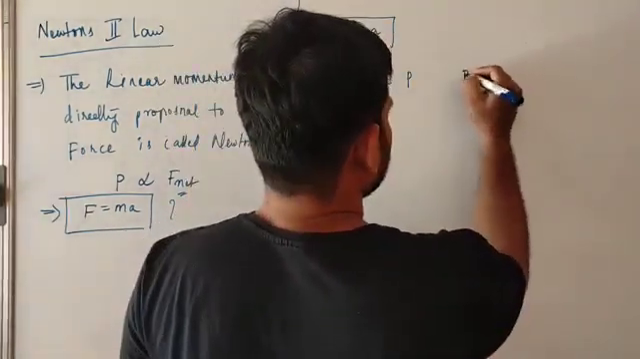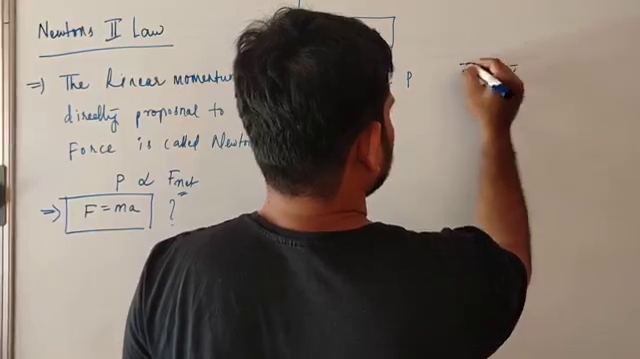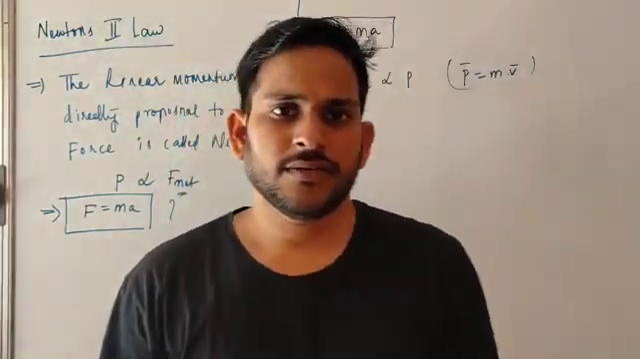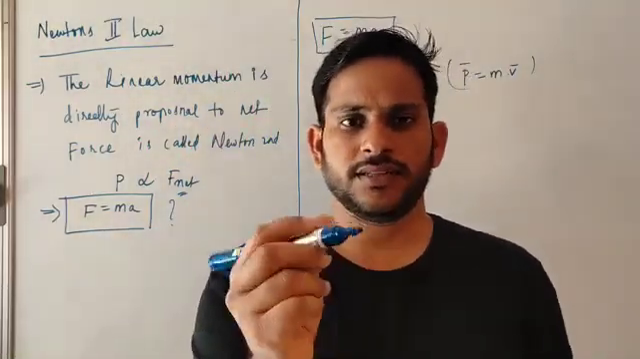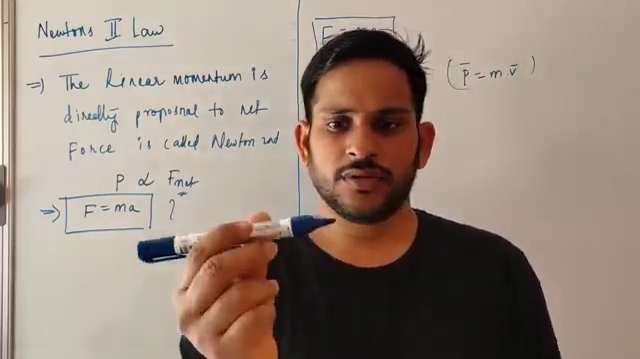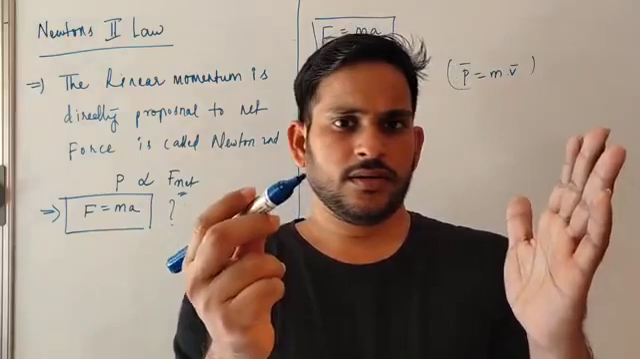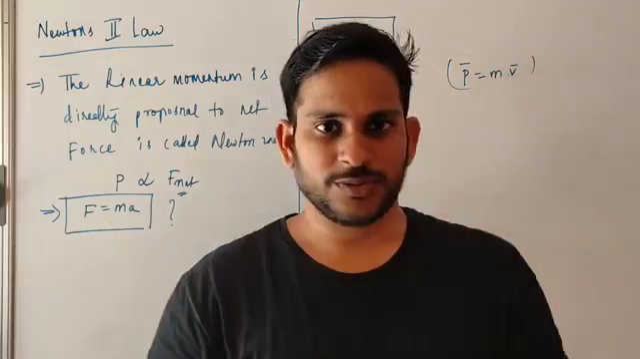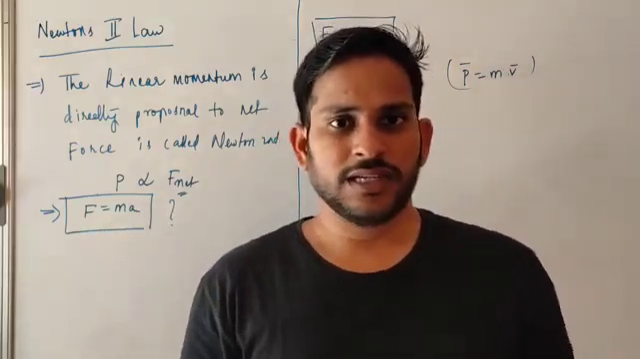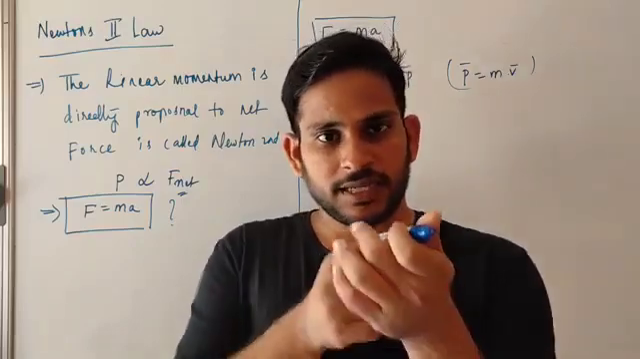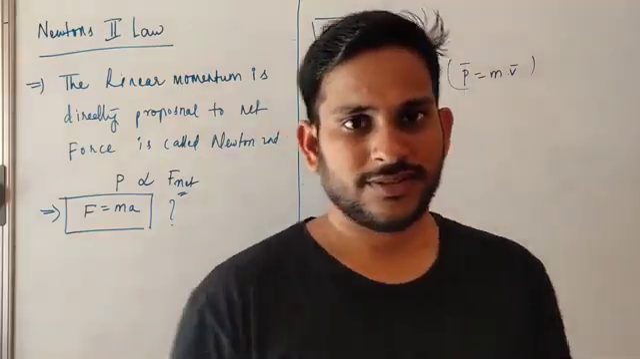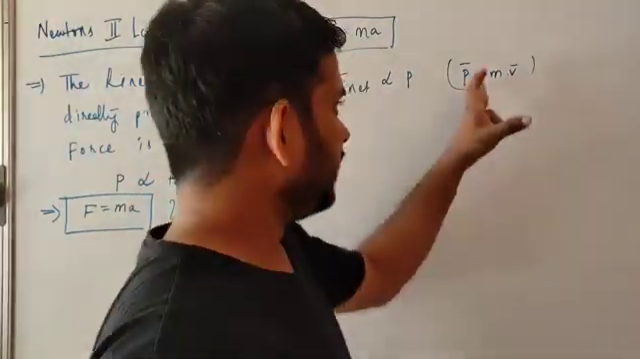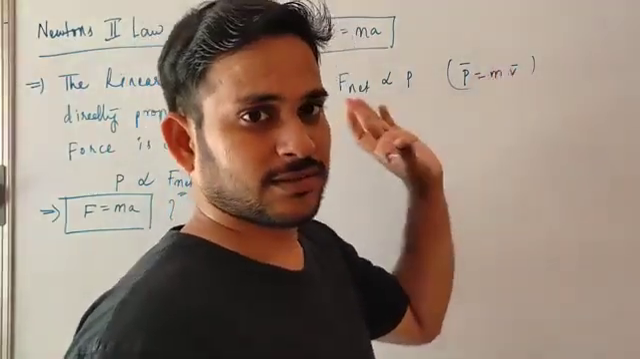P is nothing but mass into velocity. So how can we say mass into velocity? A simple example: whenever you take a small bullet, if that bullet is at rest, whenever you are knocking like this, it doesn't hurt you. But if the same bullet is fired from the gun, it will hurt you. So that is the momentum. It has some force, and mass and velocity also.